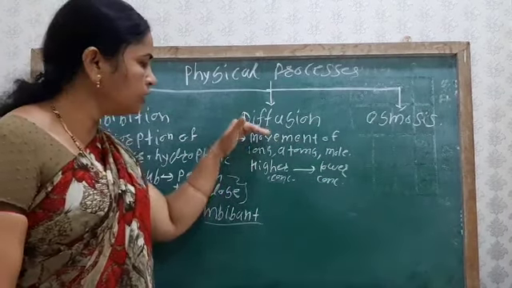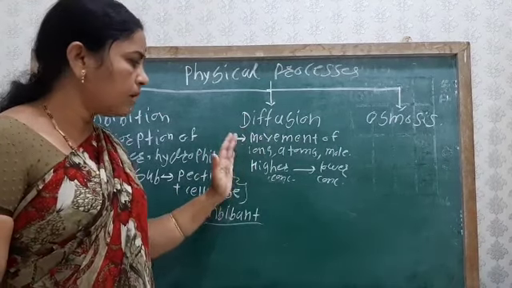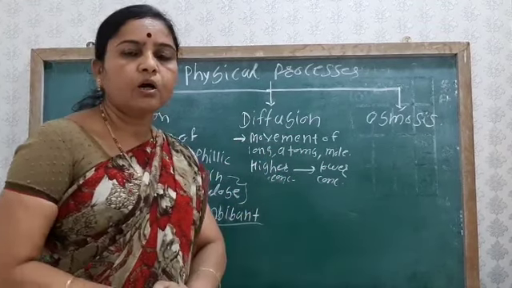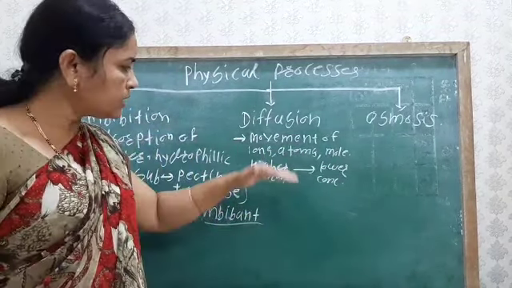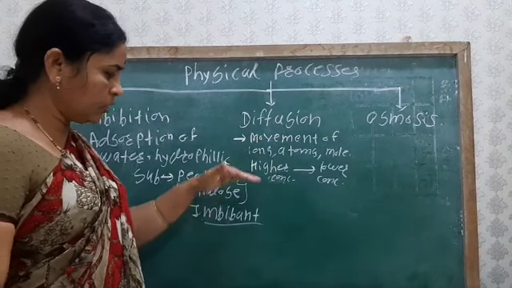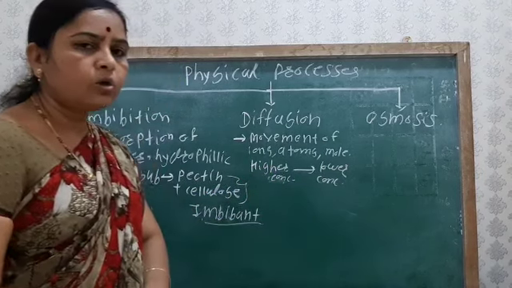So in this process, the solvent or the water moves from the higher concentration to the lower concentration.